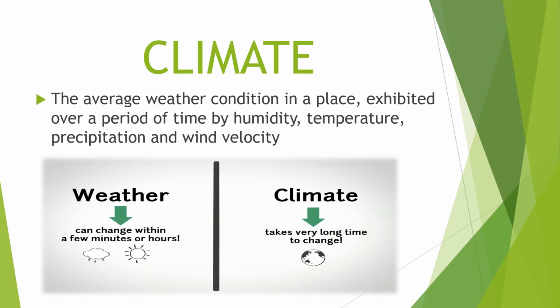That is weather. Now, climate takes a very long time, and the average of the weather is the climate. Okay, a climate describes what the weather is like over a long period of time in a specific area.